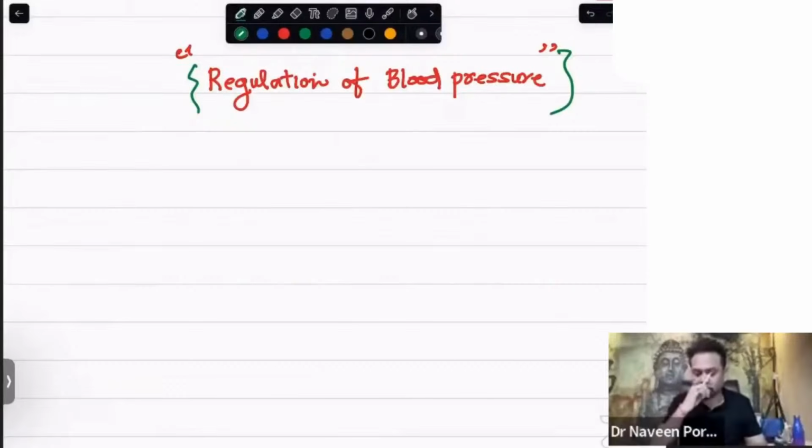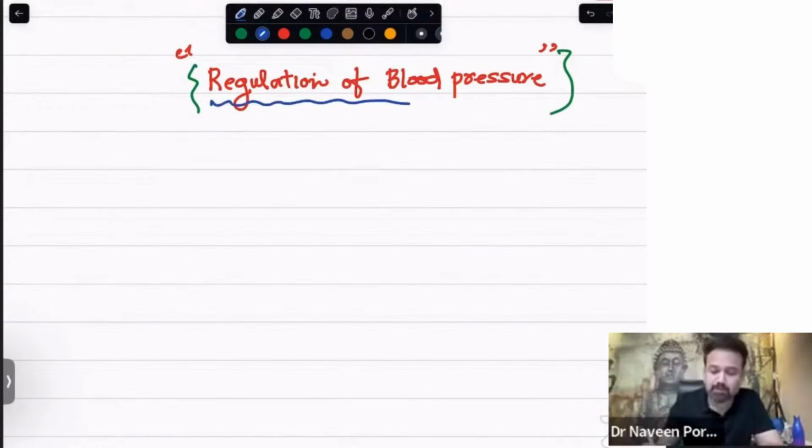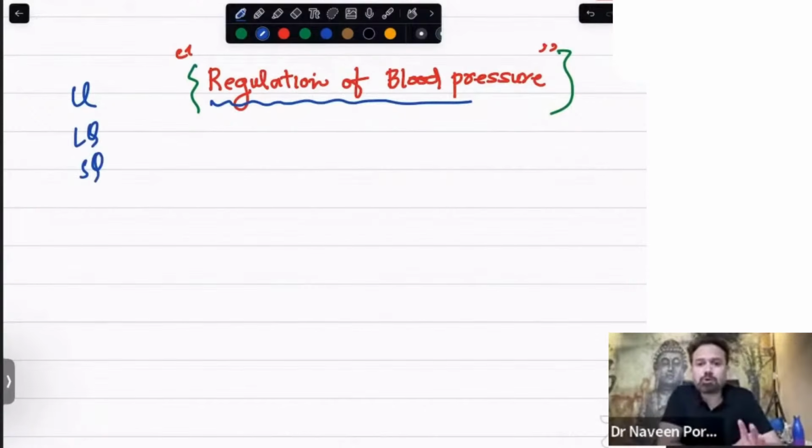So the purpose of this class is to help MBBS first year professional examination students to write in the examination. I'm just taking an example of one topic, and that is regulation of BP. This topic almost comes every year. Sometimes it comes like a clinical question, sometimes like a long question or short question. So depending on the question, you have to modify the answer, but the topic will remain the same, and that will be regulation of blood pressure.